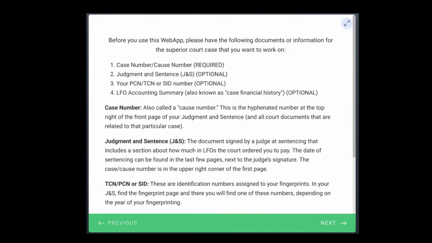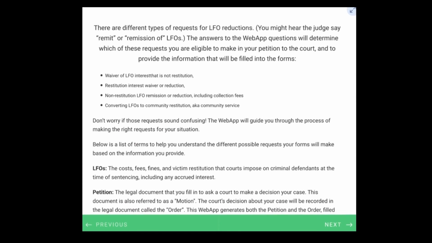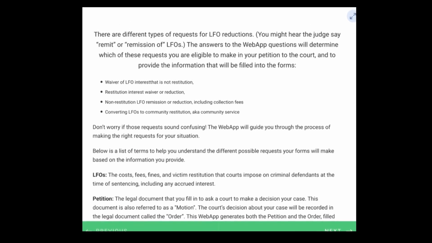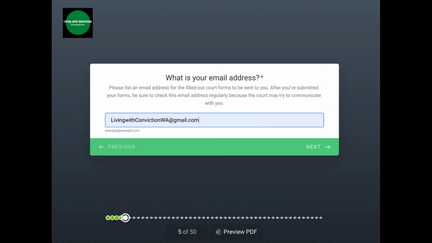These next two pages provide a lot of information and definitions. What you absolutely need is your case number, which you also call the cause number, for each case. Take as long as you need to read these two pages. And now you can start answering the questions to fill out the forms. You will need an email address so the app can send you your completed forms.